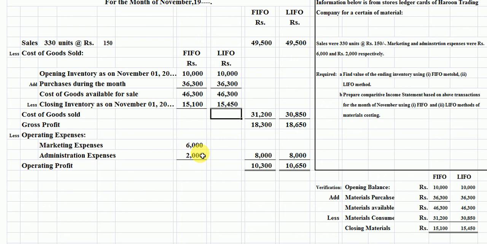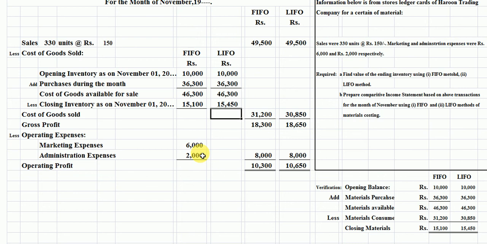The operating profit in the FIFO method is 10,300 rupees, and under the LIFO method the operating profit is 10,650 rupees. Student, it means that in the LIFO method more income is generated as compared to the FIFO method. This is a comparison between the two methods.